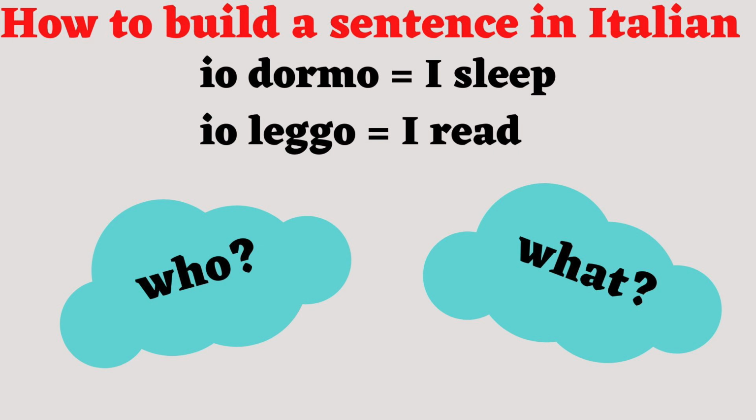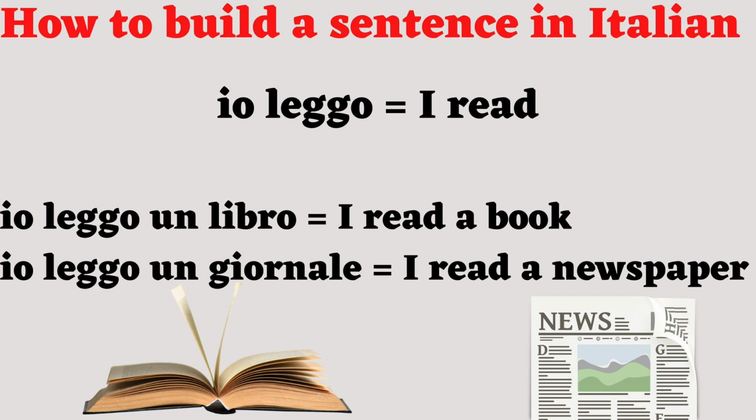The questions to ask to see if there can be a direct object are who or what, chi, che cosa. Leggere can also be alone. Io leggo makes sense. It's a sentence with a meaning. I read. But I can ask, what? Io leggo un libro. Io leggo un giornale. I can add a direct object, and that means that the verb leggere is transitive.